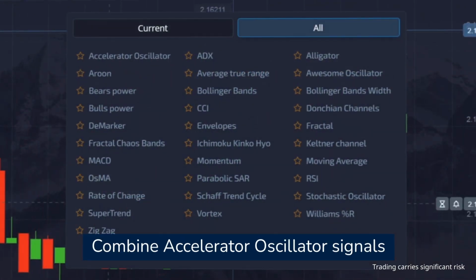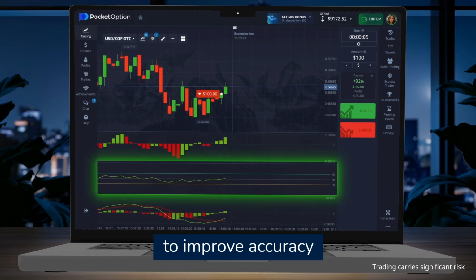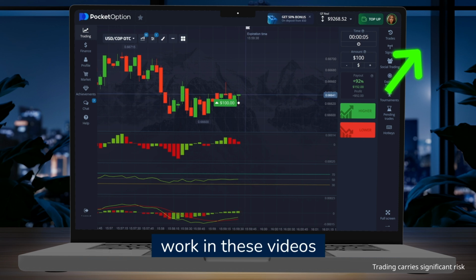Combine Accelerator Oscillator signals with other indicators such as RSI or MACD to improve accuracy. Learn how the RSI and MACD indicators work in these videos.